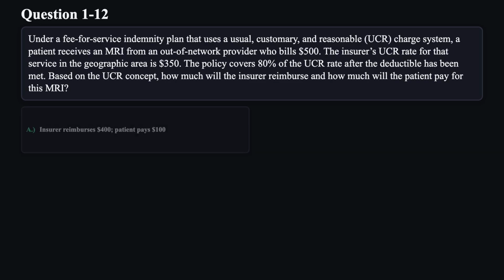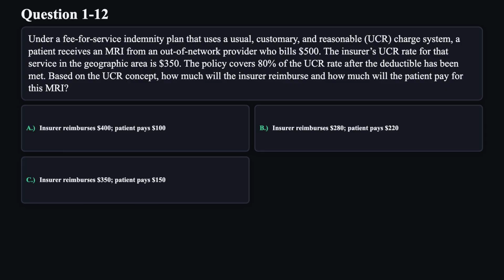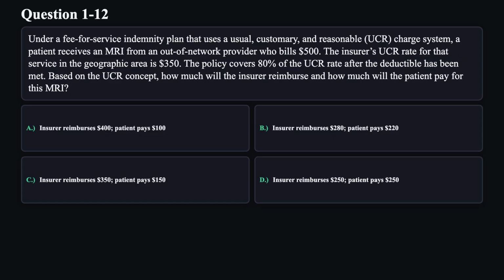A. Insurer reimburses $400. Patient pays $100. B. Insurer reimburses $280. Patient pays $220. C. Insurer reimburses $350. Patient pays $150. D. Insurer reimburses $250. Patient pays $250.